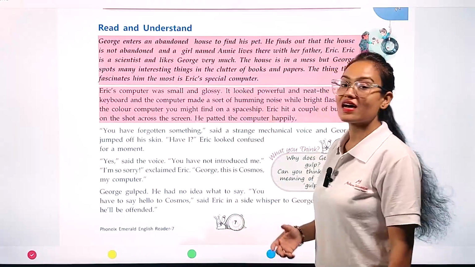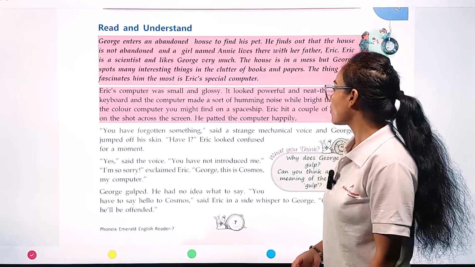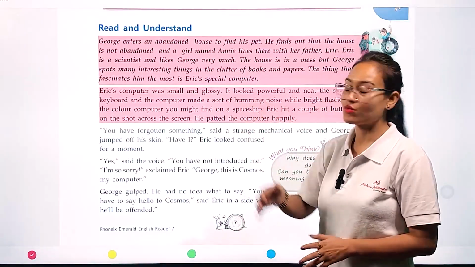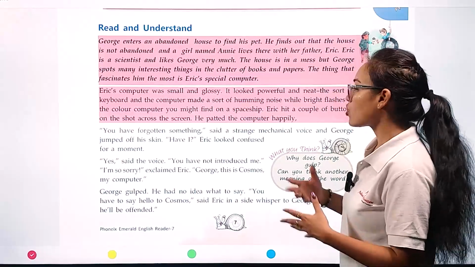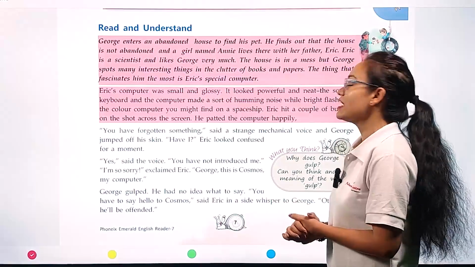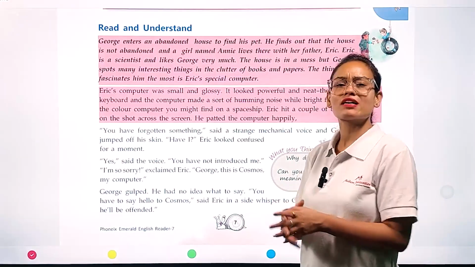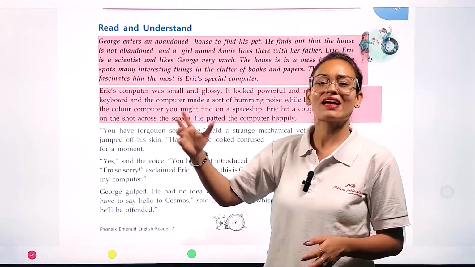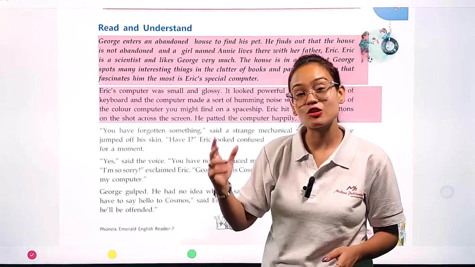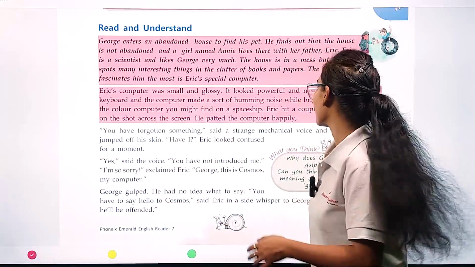It appeared as a very powerful computer, and when you work on it, it makes a hum sound. It also appears as a colorful computer. It did not look like a computer, but like a spacecraft.